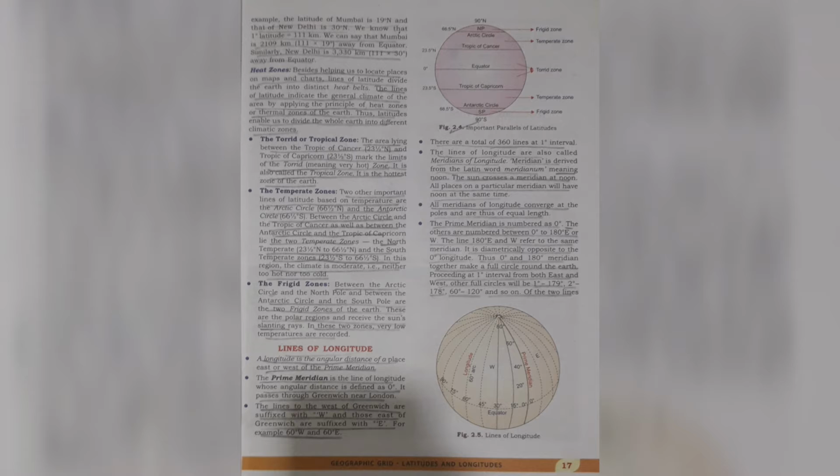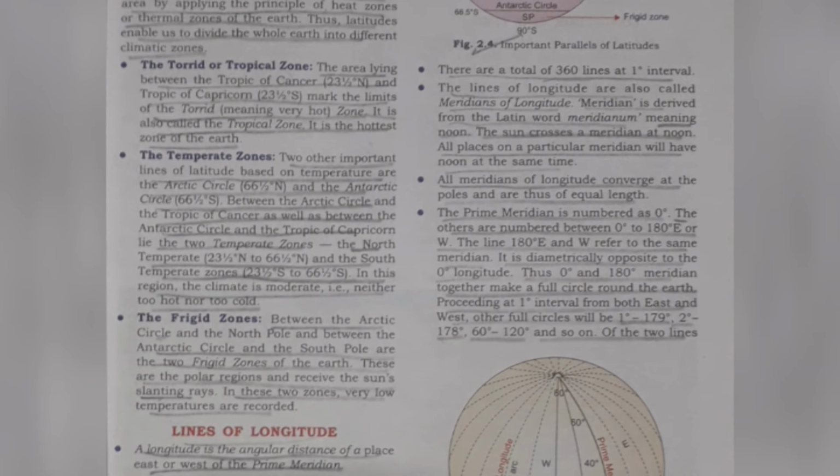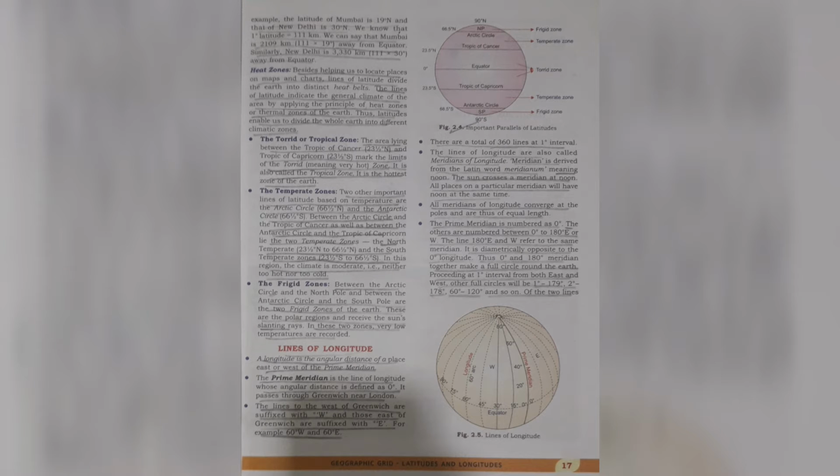The temperate zones. Two other important lines of latitude based on the temperature are the Arctic Circle 66.5 north and the Antarctic Circle south. Between the Arctic Circle and the Tropic of Cancer, as well as between the Antarctic Circle and the Tropic of Capricorn, lie the two temperate zones, the North Temperate and the South Temperate zones. In this region, the climate is moderate, that is neither too hot nor too cold.